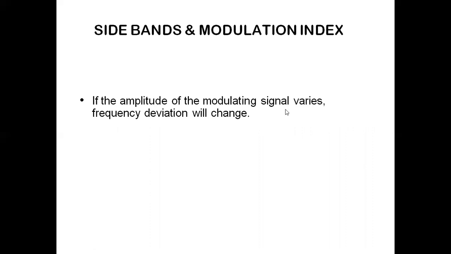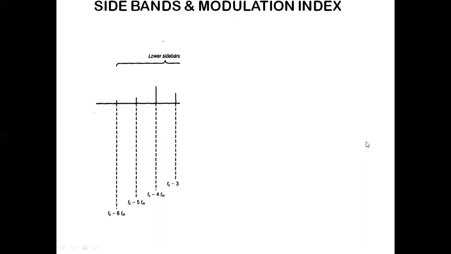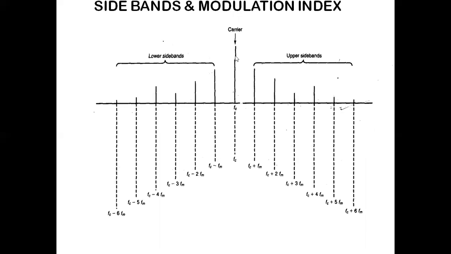If the amplitude of the modulating signal varies, frequency deviation will change. We have seen carrier is present. This is the first USB, first LSB, second USB, second LSB. If we take the first pair of sidebands, 2fm. If we consider the second pair of sidebands, 2 times 2fm. If we consider the third pair of sidebands, 3 times 2fm, and so on. It depends on the number of sideband pairs.